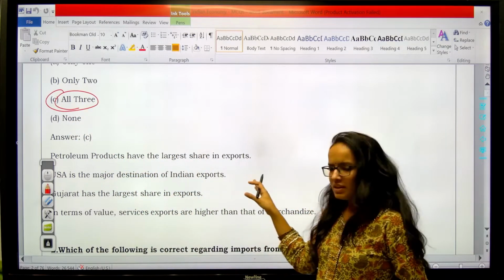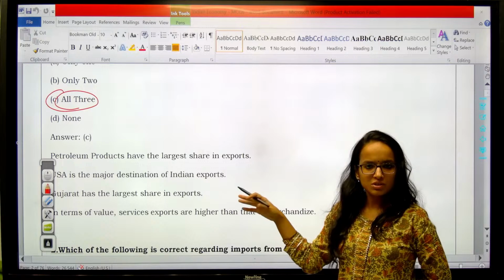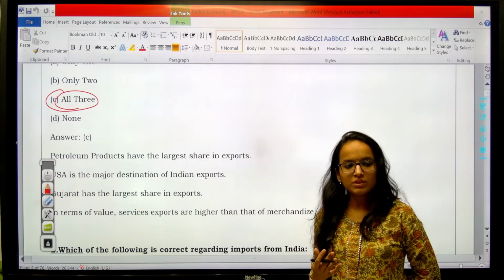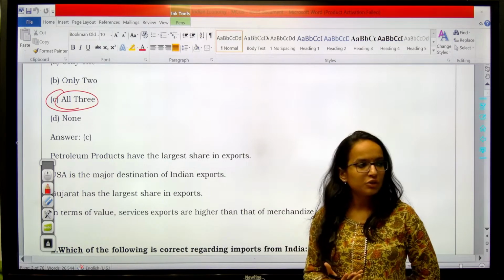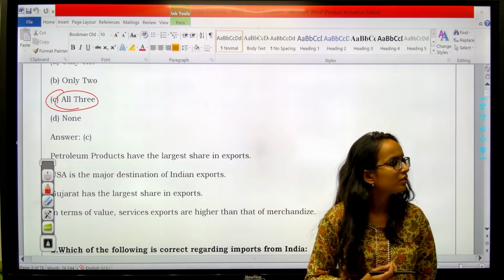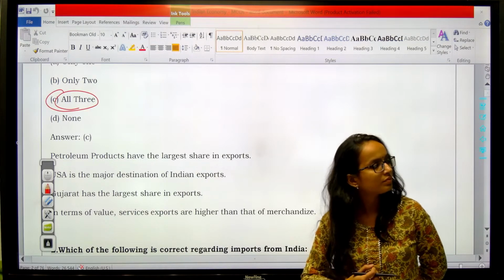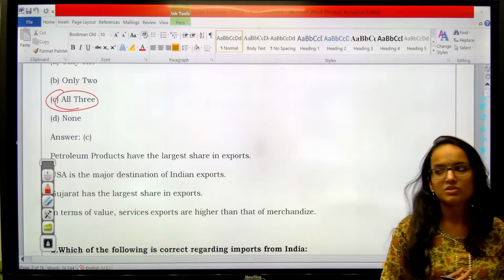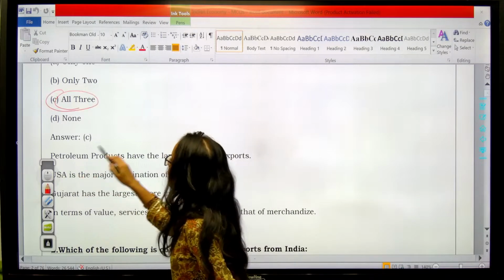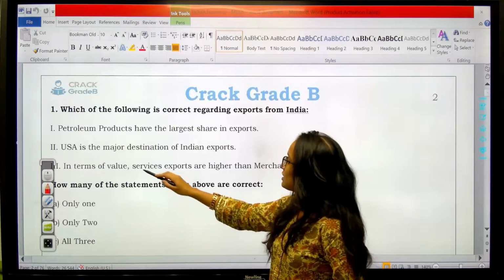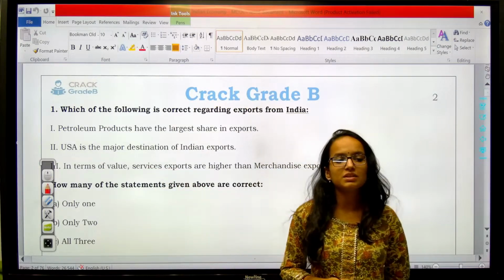Now there are certain facts related to these questions which I'll be sharing with you so that you can prepare the entire topic. Number 2 is not matching? Which one is not matching? USA is the major destination of Indian exports. Yes, it is true.